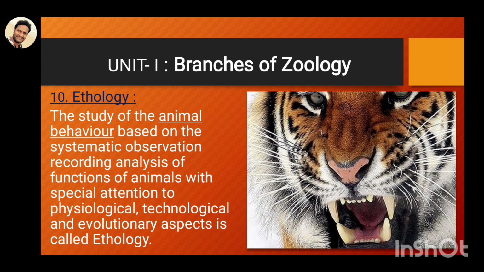Here you can see the study of animal behavior. We mainly have two types of organisms: wildlife organisms and domestic animals. Some wildlife animals are very aggressive in nature, and some domestic animals are very friendly with humans. Different types of animals have different types of behavior. This is the study of animal behavior, called ethology.